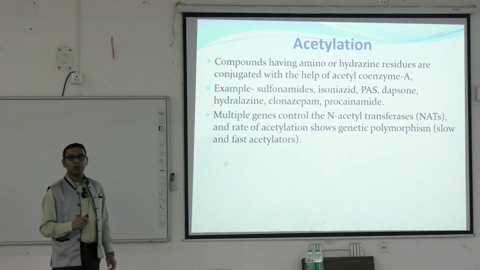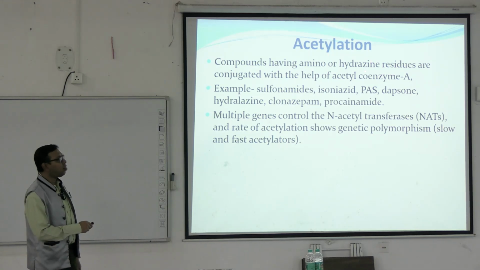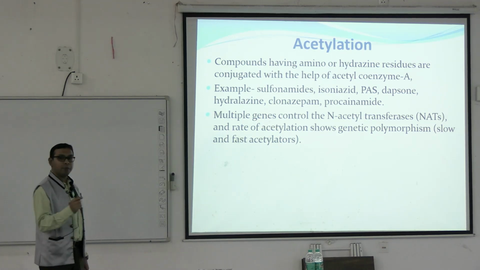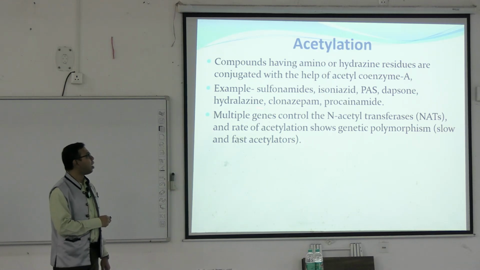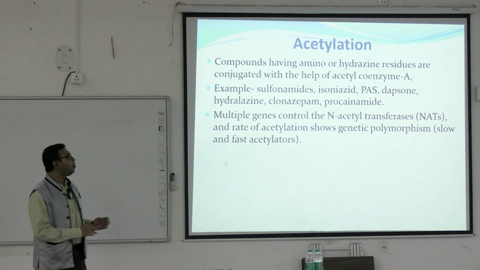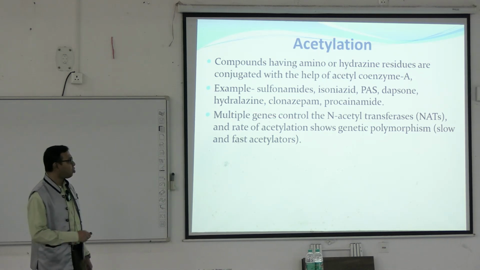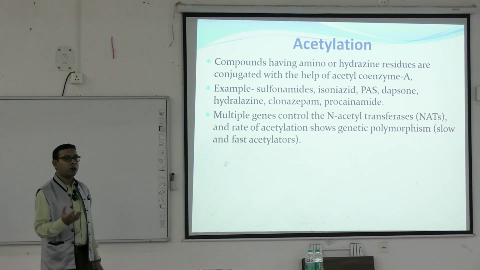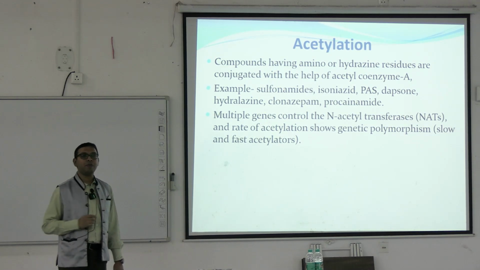Apart from glucuronidation, the most important reaction, there may be acetylation, where the amino hydrogen residues are conjugated with the help of acetyl coenzyme A. So, acetyl coenzyme A can be beneficial here. Examples are sulfonamides, isoniazid, dapsone, hydralazine, clonazepam, they can be acetylated. Multiple genes control these acetylases also, N-acetyl transferase. So there may be genetic polymorphism. Already what I have previously said, genetic polymorphism is also there in the cytochrome P450 system.